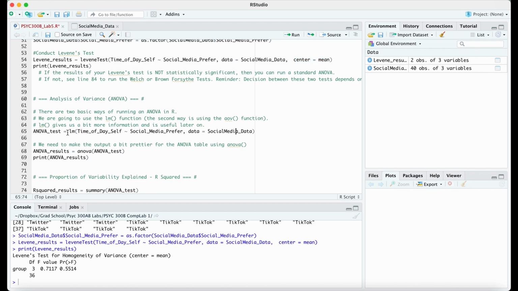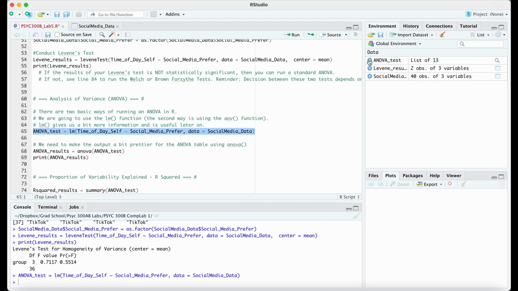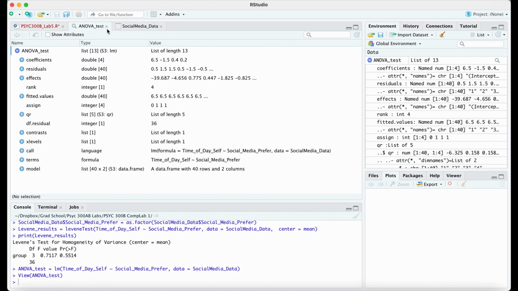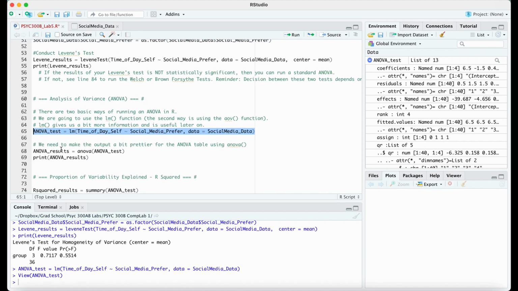Okay, so all of this is going to run ANOVA for us, and we're going to put it in this variable called ANOVA test. So if I run that, we're going to get a new variable over here called ANOVA test, and there it is. Now this looks pretty complicated and not very useful, and that's fine because we're going to find a way to actually look at this data easier. Technically all our ANOVA results are in here somewhere, and we can even open it up, but we're not going to look through it. It's a little bit more organized when you open it up, but it doesn't matter because we're going to be able to use a different function to give us what we're looking for and what we're used to seeing.